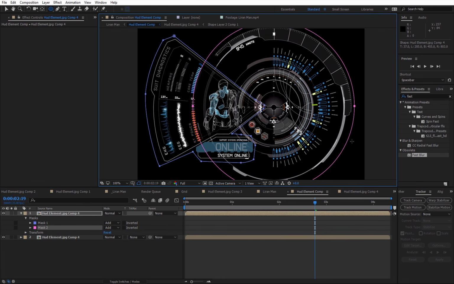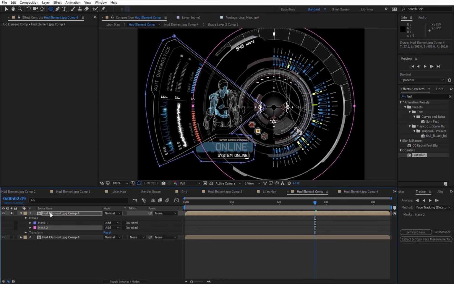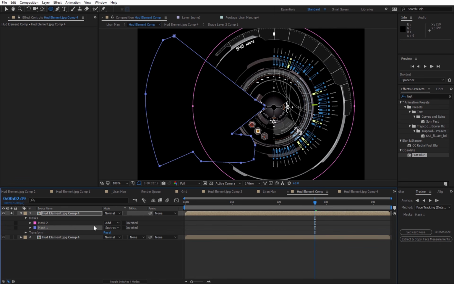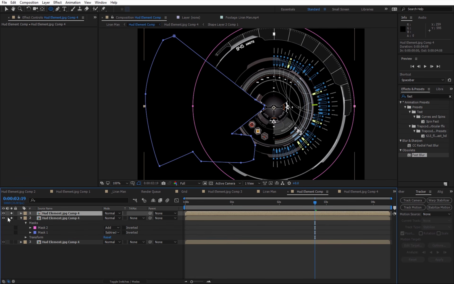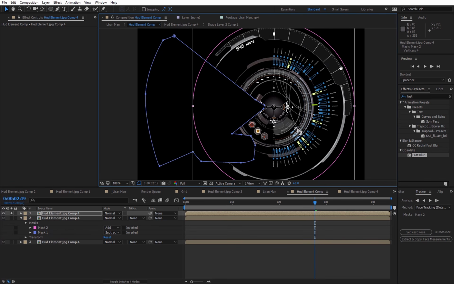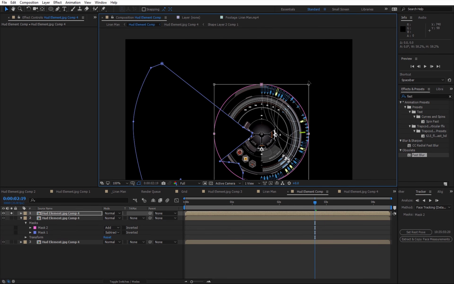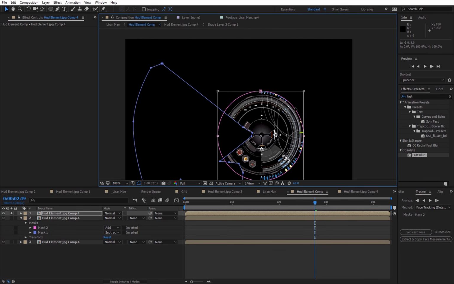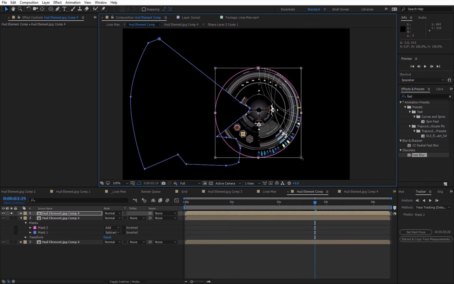So it's gonna be this area, and if I solo this layer, I can see that I need to take the original mask and take it down and subtract it. And now I'm gonna duplicate this layer, and I'm gonna scale down the mask until it's gonna include only this area of the element.